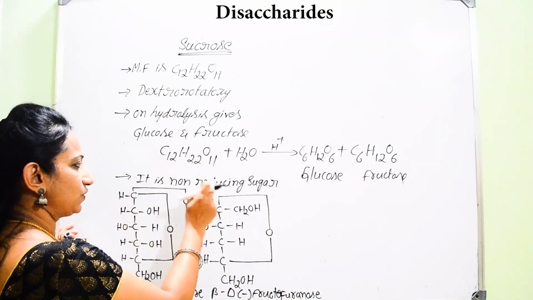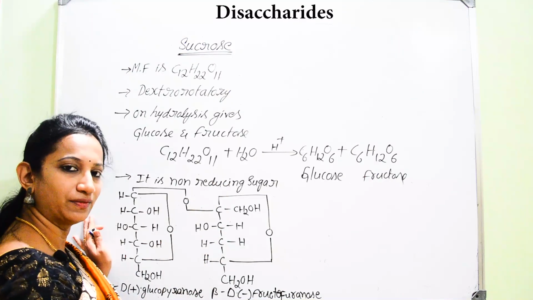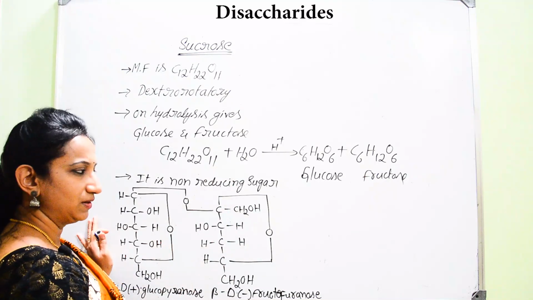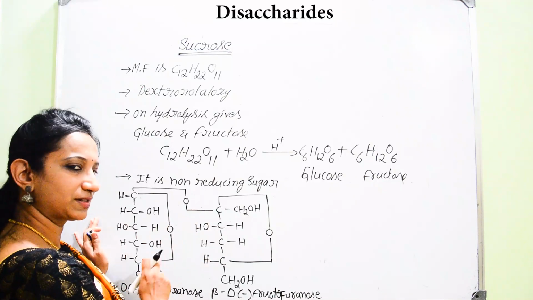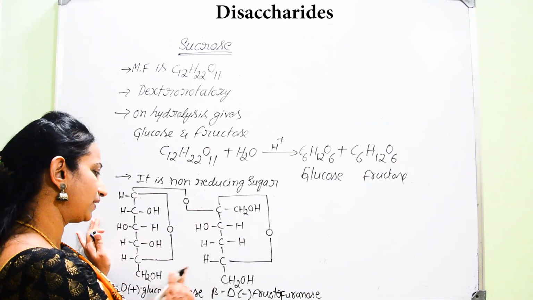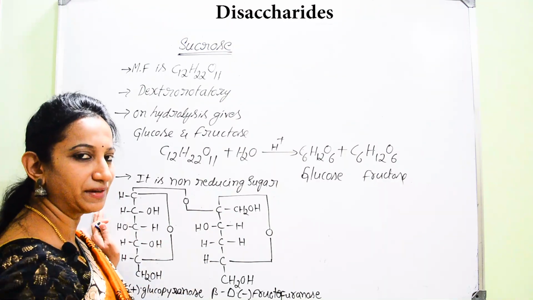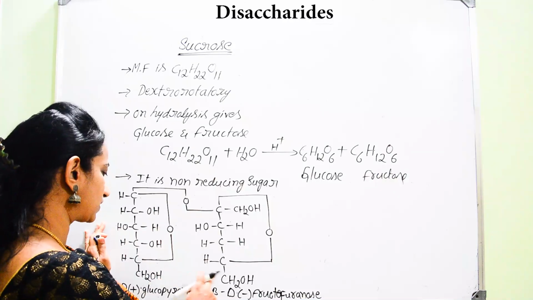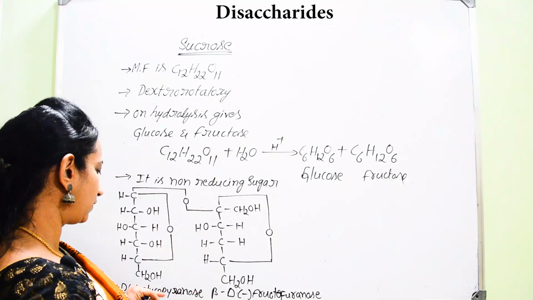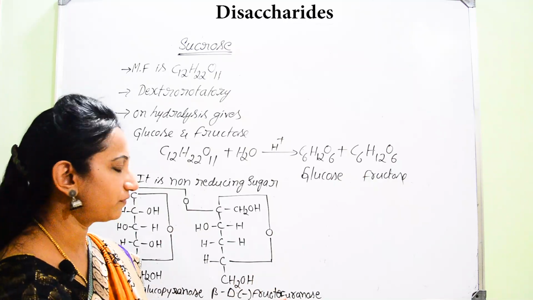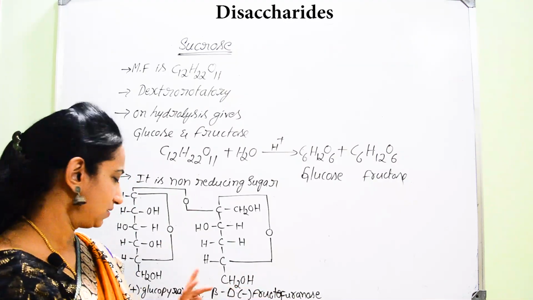And of course, if you consider the structure for sucrose, you should remember the structure for both glucose and fructose. You have already learnt about the structures of glucose and fructose, even the glucopyranose structure and the fructofuranose structure.